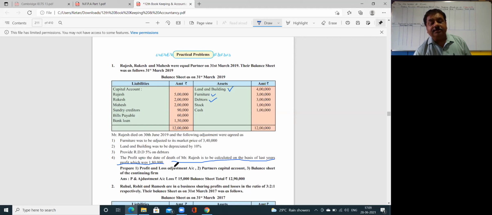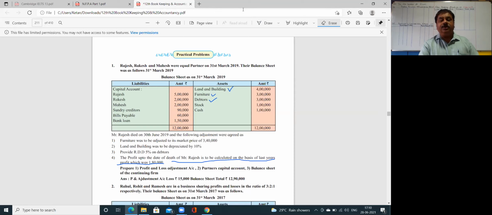It can be given on the basis of the average profit of the last 2 years or the average profit of the last 3 years. They can give anything like that. Whatever is given, you have to do accordingly. Here you can see the goodwill is not given to you. Nothing is given about goodwill. And now we are starting with the solution.